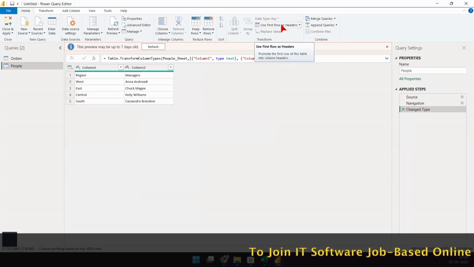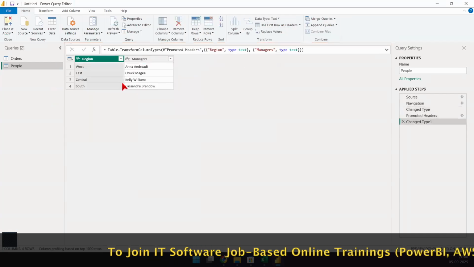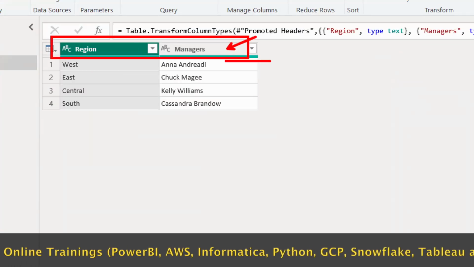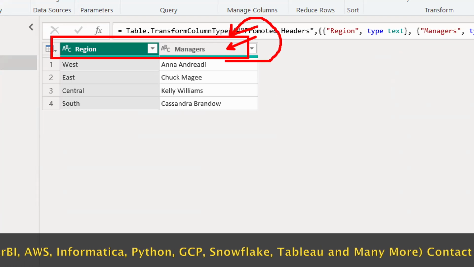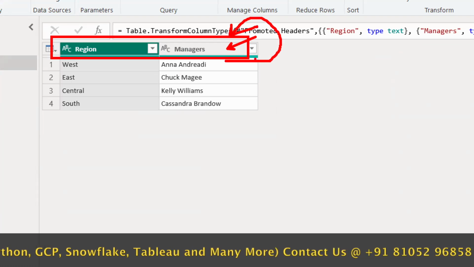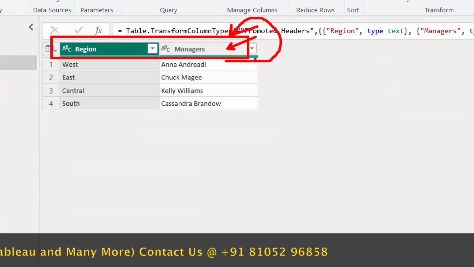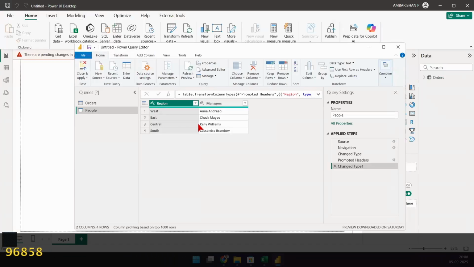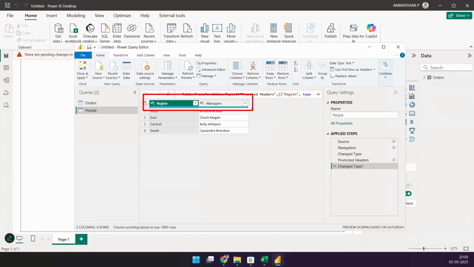Have a look. Click, done. And there we go, we have our column headers fixed. That first row was taken to the column header. Making sense? That's all that we need. We came here for one purpose and one purpose alone: we wanted to fix our headers. We have done that. It's a simple click of a button that fixed this issue. Done. How easy it is.